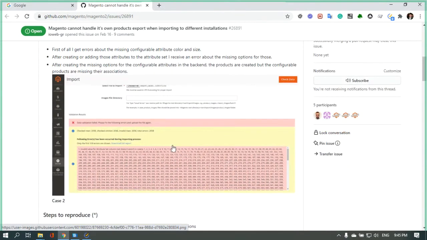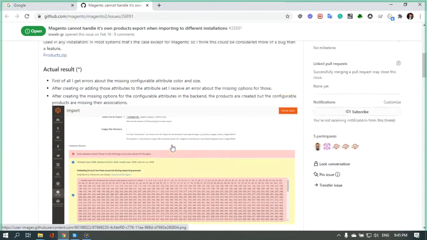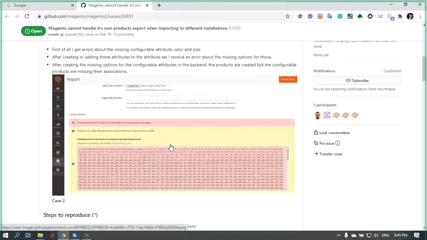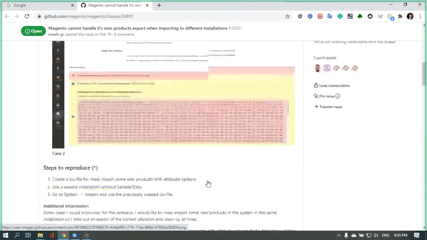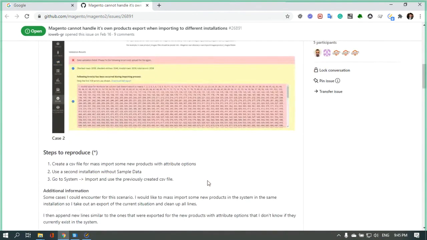Yeah, for me it looks like an important issue. I'm not sure how common the situation is, but sometimes our customers need to do it, and it's really painful if it doesn't work. Probably it's not a blocker, and needs a developer to investigate. I think the root cause is the ID of this option, which could be different depending on the installation.